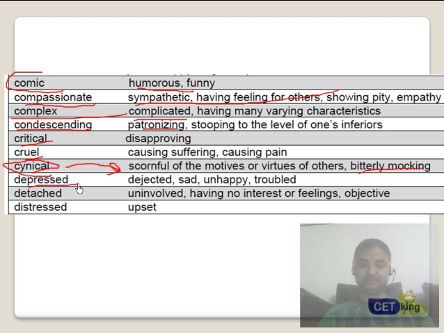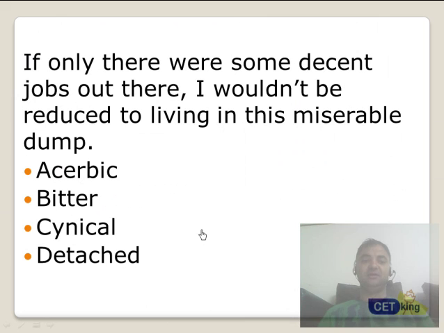Fine. Depressed, well, obviously sad, unhappy. Detached, away from the feelings, having no feeling or interest. Now, detached is very close to tolerant in the last passage we saw. Distressed, upset. Fine. So all these commonly used words are there as a tone of the passage as well. Again, very common. Now, can you please pause and try to do it yourself?